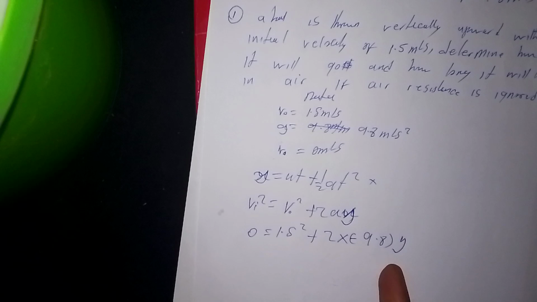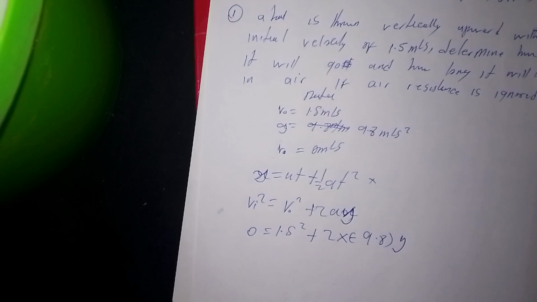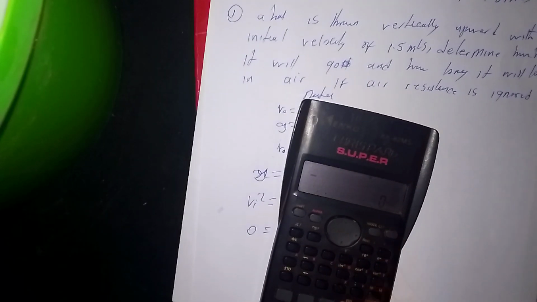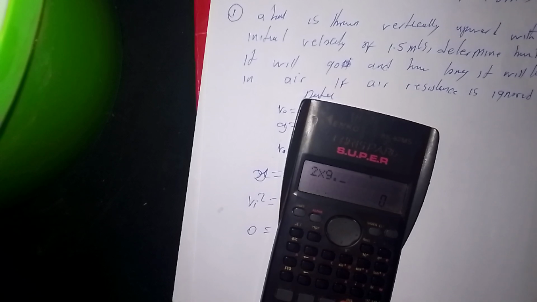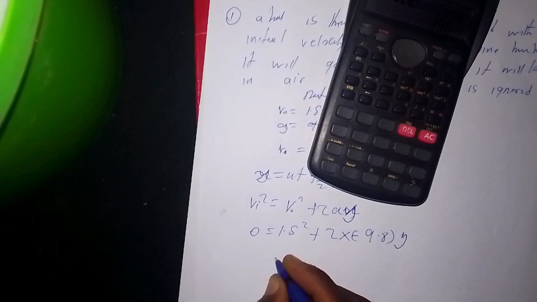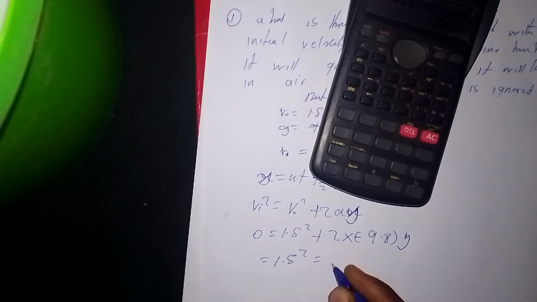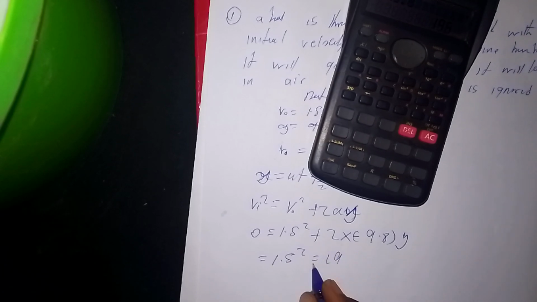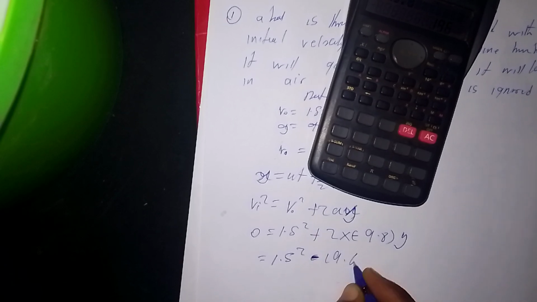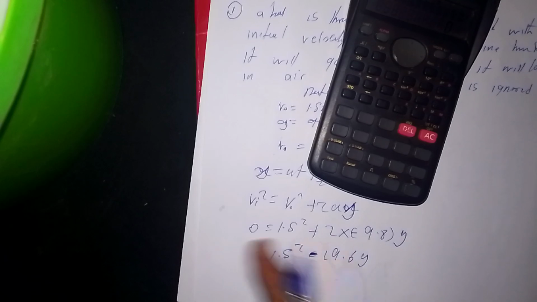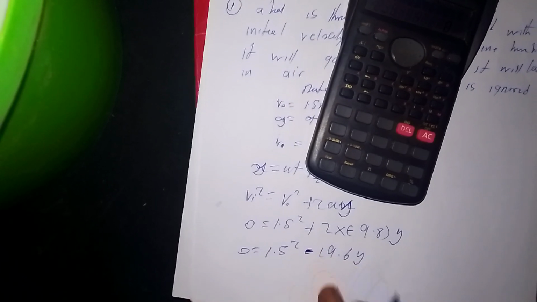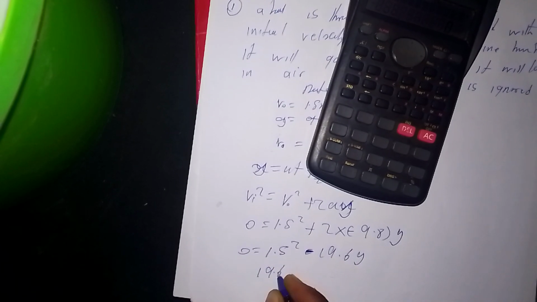So 2 times 9.8 gives me 19.6, so we have negative 19.6y. Then this will cross the equal sign since we have 0 here, and we're going to have 19.6y.